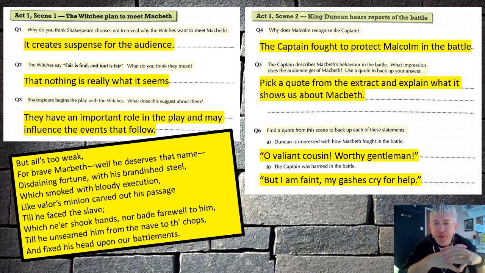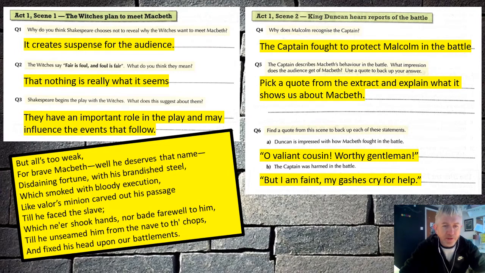Over to question 4. Captain fought to protect Malcolm in the battles. That's how Malcolm recognises him. Question 5. Well, you were to pick a quote. So the question was, Captain describes Macbeth's behaviour in the battle, and what impressions did you get from Macbeth? Well, hopefully you said that the impression is that Macbeth is brave, or an excellent warrior, or very determined. Anything like that was the kind of impression we get of Macbeth.